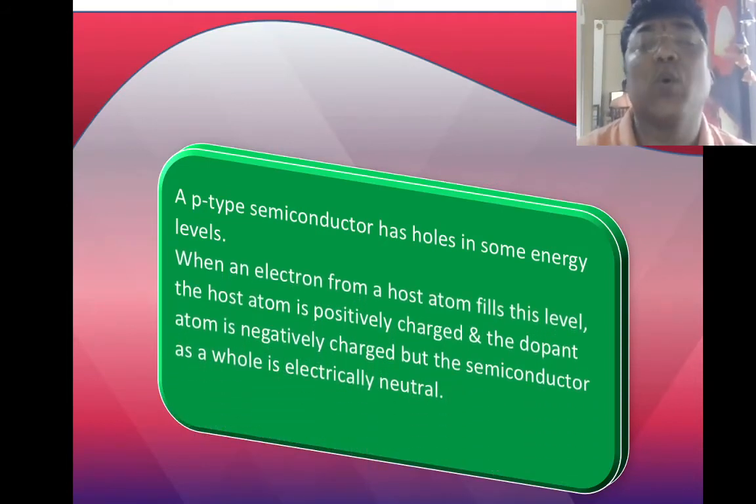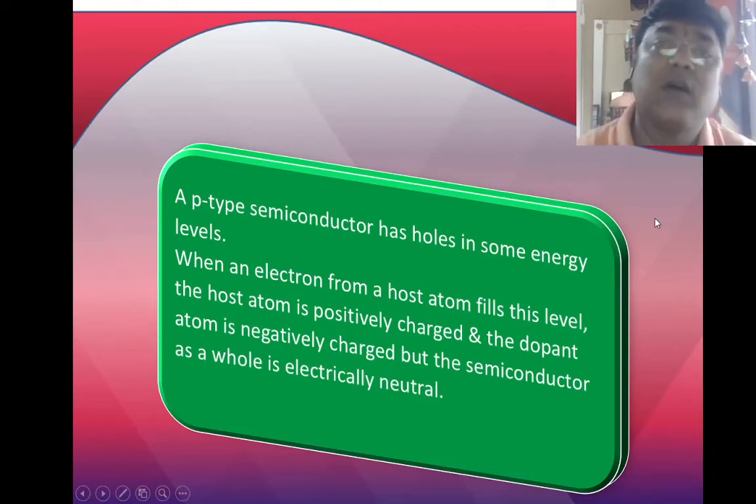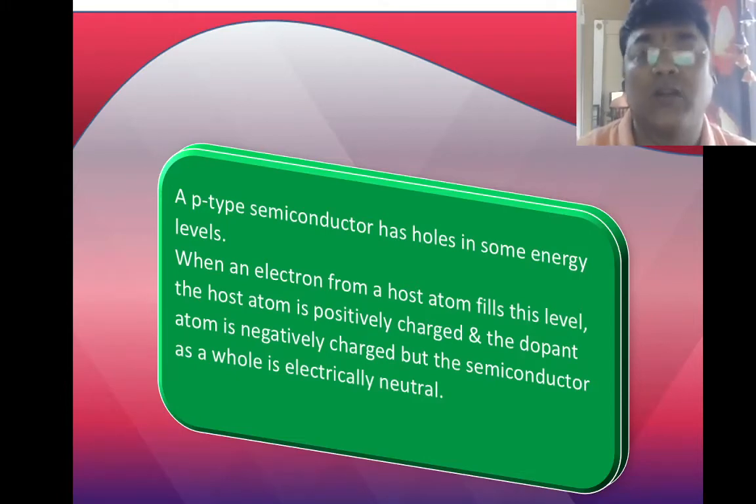A p-type semiconductor has a hole in some energy level. When the electron from the host atom fills this level, the host atom is positively charged and the dopant atom is negatively charged. But the semiconductor as a whole is electrically neutral, because the electron only goes from one place to another place and they produce what? Holes. At that place, it becomes positively charged, and the other place where they go becomes negatively charged. So the atom is what? Neutral.